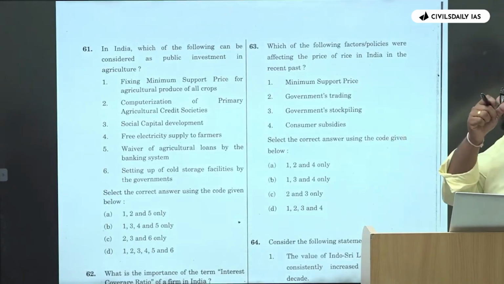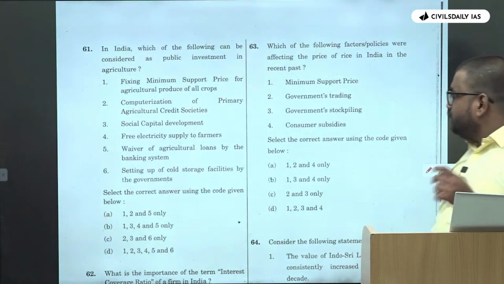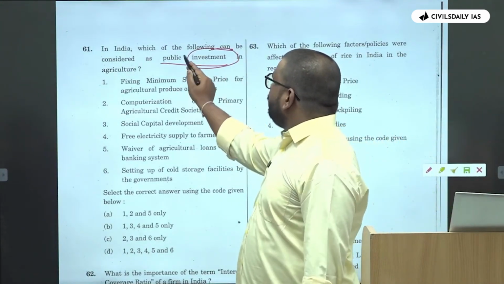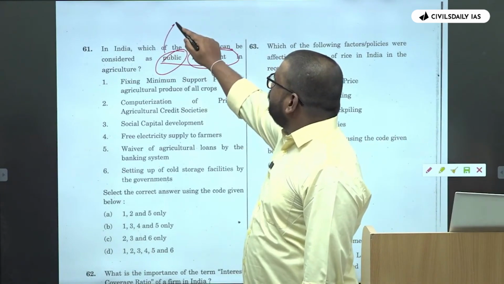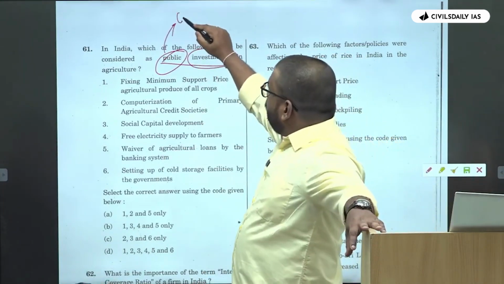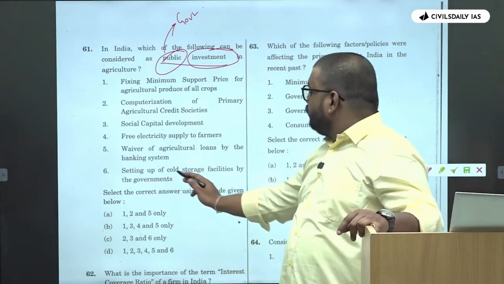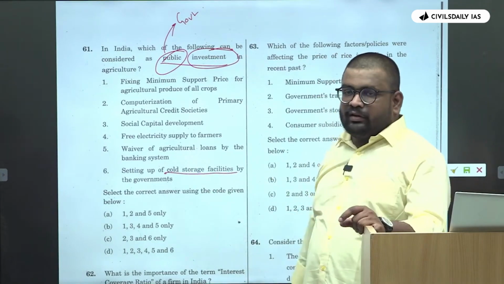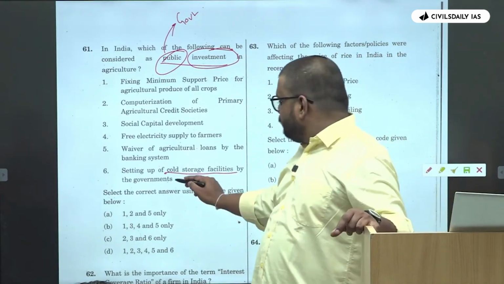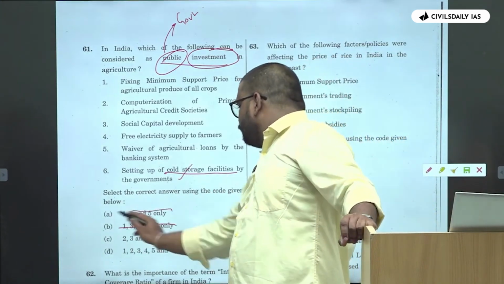Then which of the following can be considered as public investment in agriculture? Okay. So basically investment and public investment. Who does the public investment? That is investment by government. Okay. So again, setting up of cold storage facility. Yes. So is that the investment? Setting up of cold storage, yes. So 5 should be there, 6 should be there into your answer.